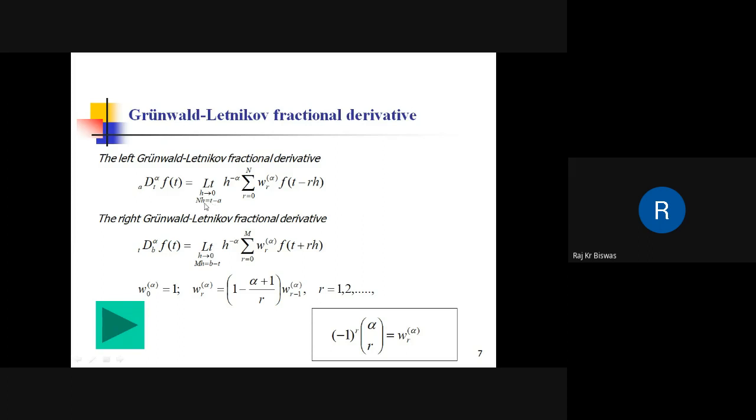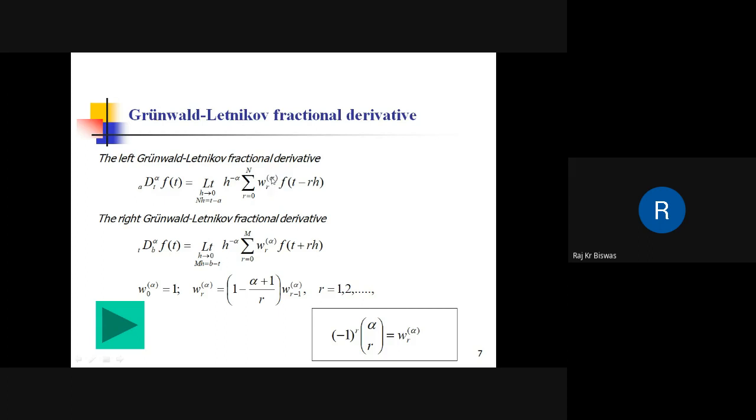So nh is equal to t minus a, where a is the starting point of the function and t is where the function is evaluated. N is the number of nodes and h is the grid size. So this is the limit as h tends to 0 of h to the power minus alpha, summation of w_r^alpha, where w_r^alpha is a binomial coefficient.